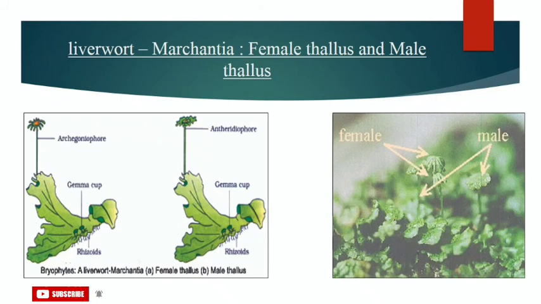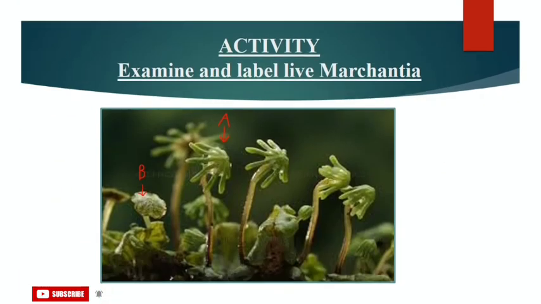The picture which you can see on your right side represents how the male and female thallus of this liverwort, that is Marchantia, look in reality in plants. This picture gives you both the diagrammatic representation of this liverwort and also how the female thallus and male thallus of Marchantia look in reality.